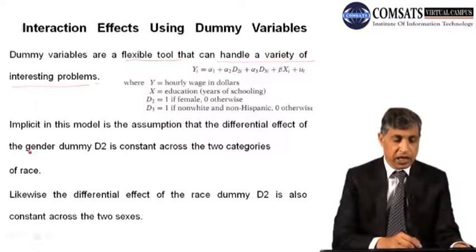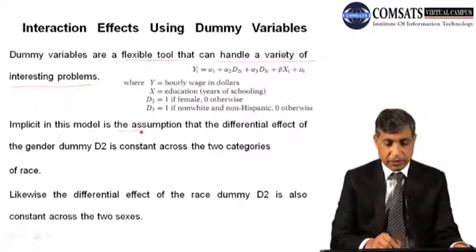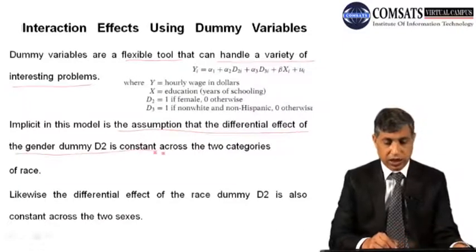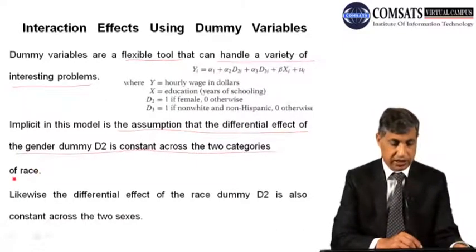What are the problems? Implicit in this model is the assumption that the differential effect of the gender dummy D2 is constant across the two categories of race.